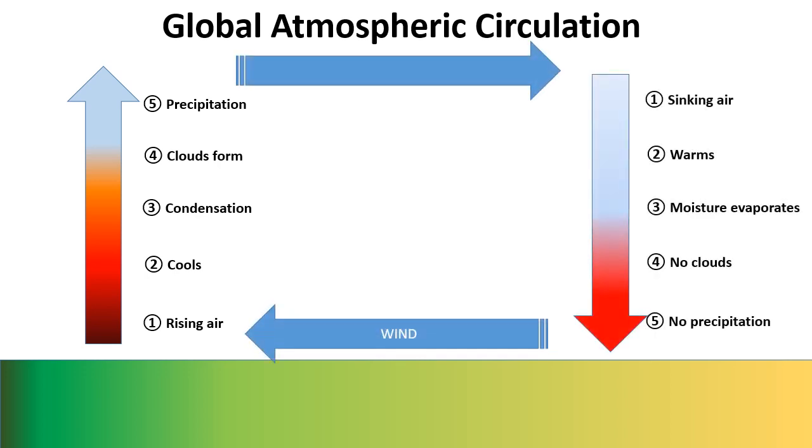Conversely, where air is sinking, cold air in the higher atmosphere sinks. It warms as it gets closer towards the Earth. This evaporates moisture, a little like using a hairdryer to evaporate the moisture on a mirror in your bathroom. That means that there are no clouds and no precipitation, which gives an area very dry weather. And this whole cycle of air creates a convection current, which you've probably studied in science.